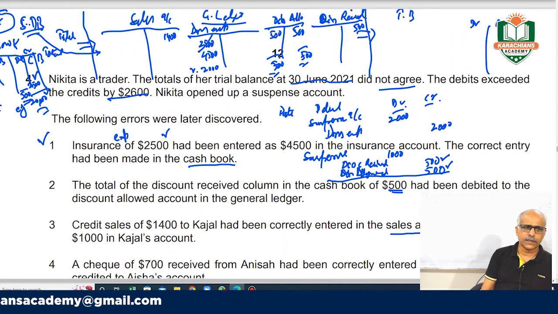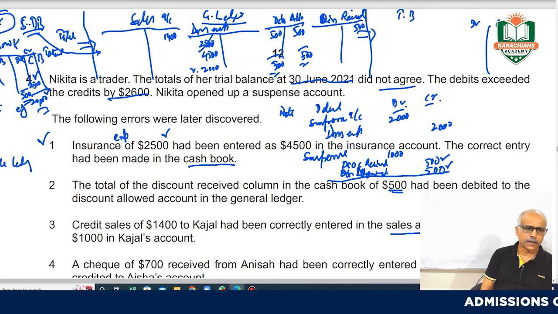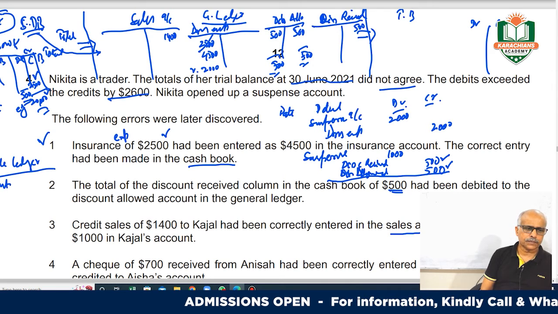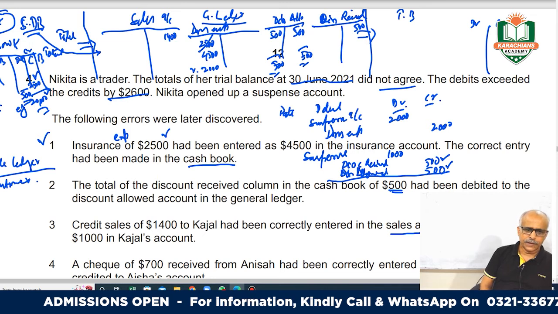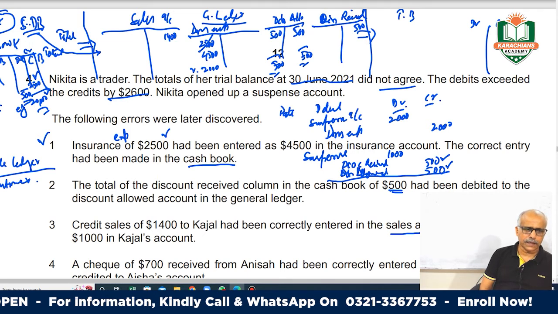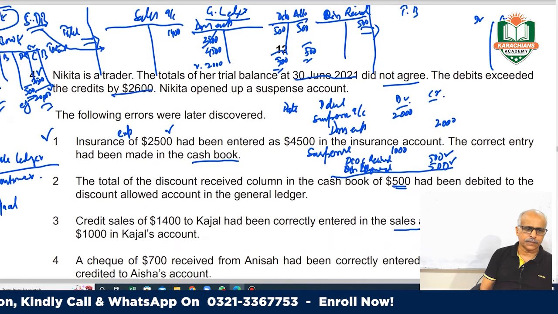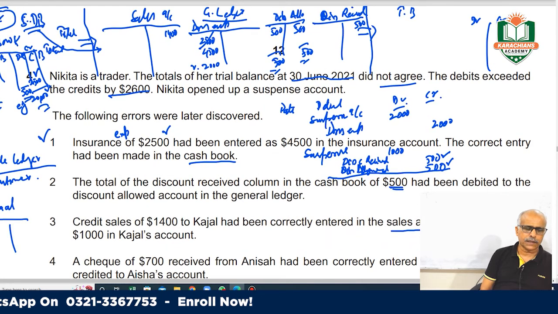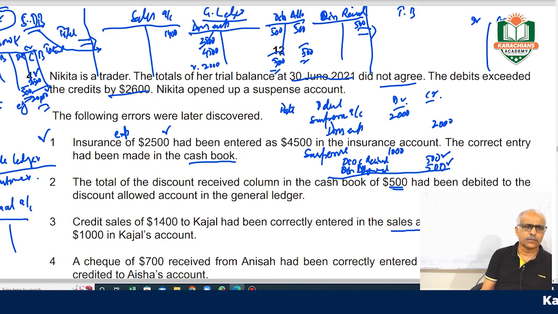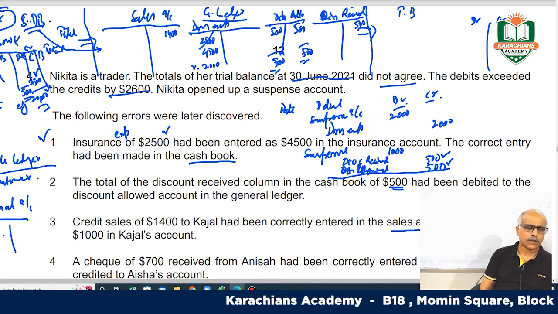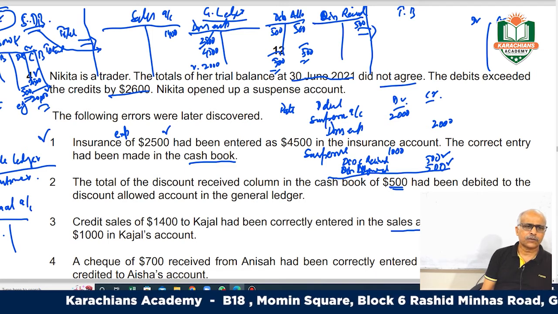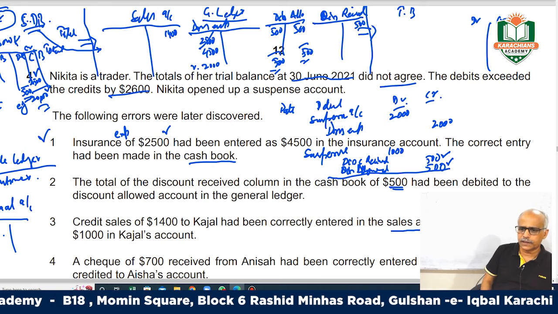Actually, from this individual account, your purchase sales ledger, subsidiary ledger, where you maintain customers' accounts, there is Kajal's account. You are maintaining all your customers' accounts here, and individual entries from your sales day book come to your purchase sales ledger, and the total goes to the general ledger, right?